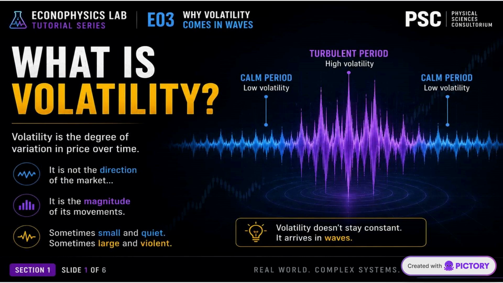Volatility is the degree of variation in price over time. It's not just the direction of the market, but the magnitude of its movements. Sometimes small and quiet, sometimes large and violent, volatility arrives in waves.